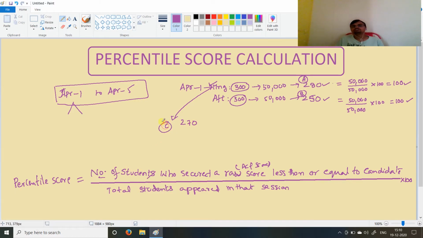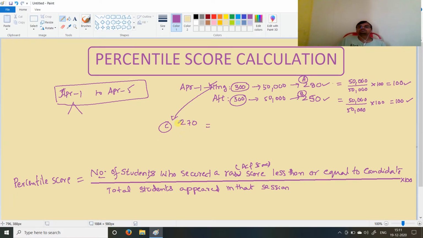What is the percentile score of that student? Individually, a student cannot calculate his percentile score. Only NTA can calculate it, because we will not have data on how many students appeared and how many scored less than or equal to 270. As an individual we will not get it, only NTA will.